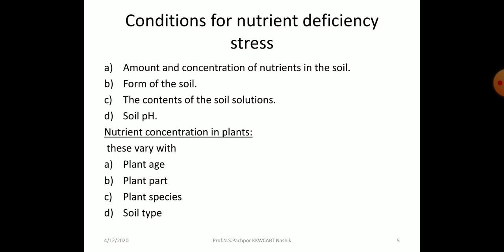Then plant species: different species have different nutrient requirements. And the third one is the soil type. We know that there are different types of soil: clay soil, loamy soil, sandy soil. So according to the soil type, the concentration of nutrients in the soil changes.